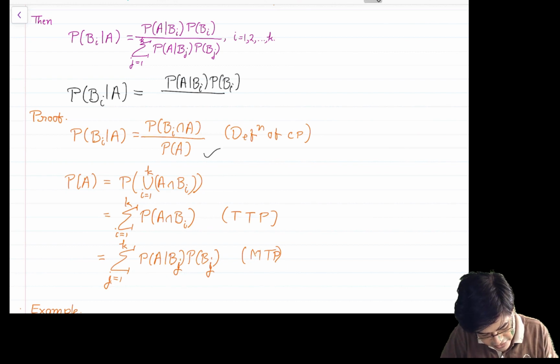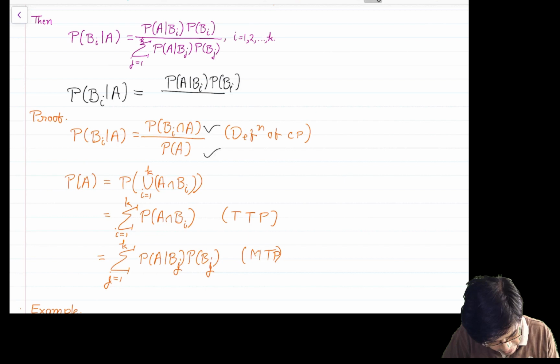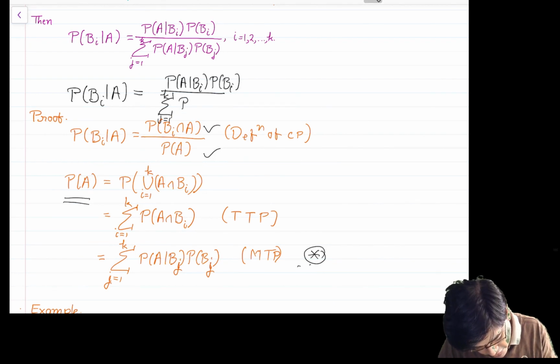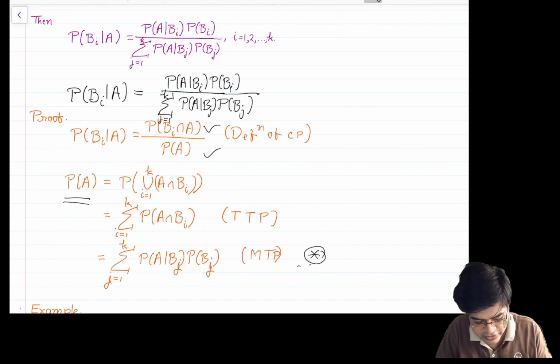Now take the denominator, which is the probability of A. You use this expression, let us call it star. From star you get the probability of A to be equal to the summation over j equal to 1 to k of the probability of A given Bj into the probability of Bj. This proves our Bayes theorem.